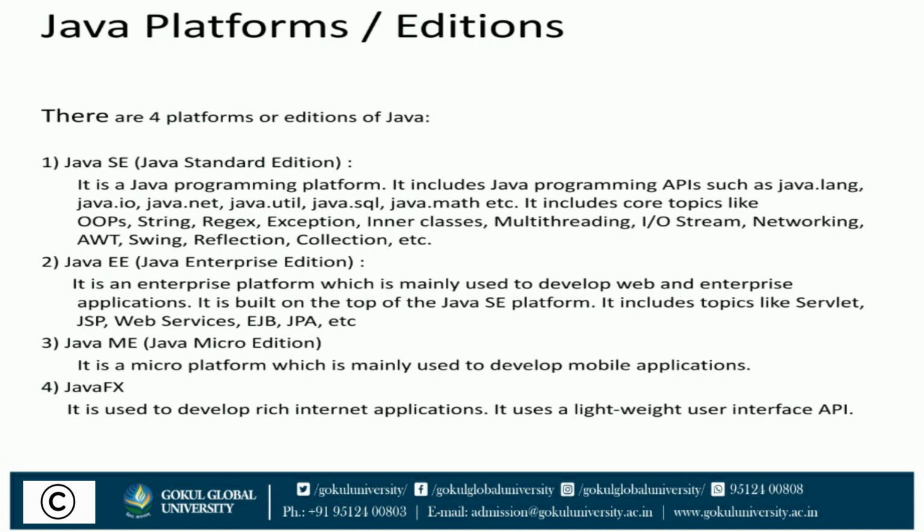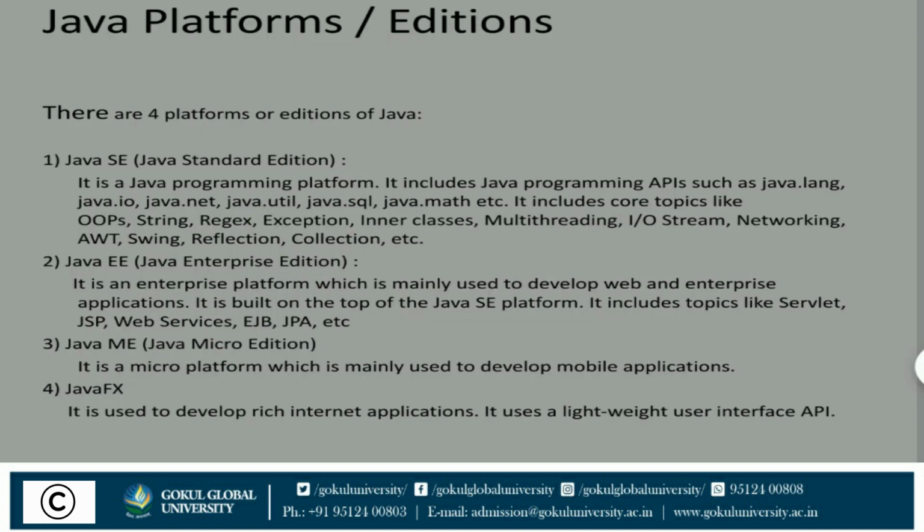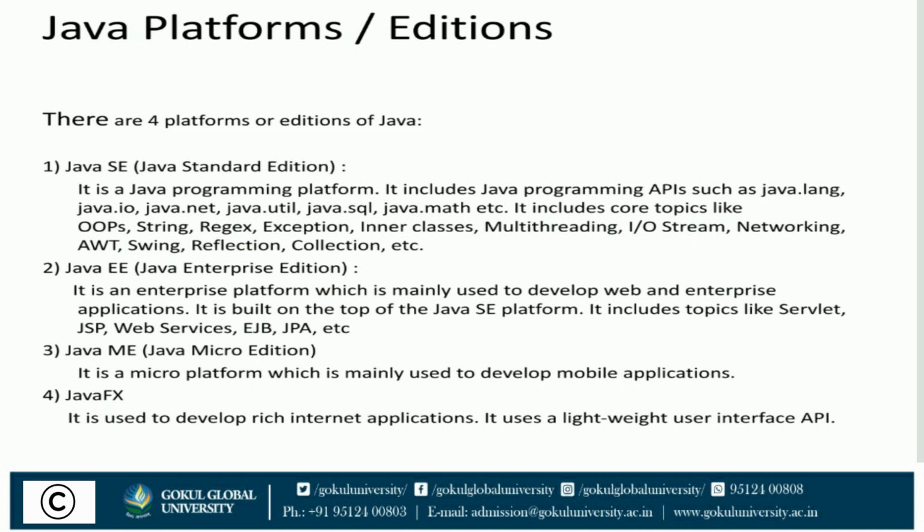Number 2, Java Enterprise Edition. Java EE is an enterprise platform which is mainly used to develop web and enterprise applications. It is built on top of the Java SE platform. It includes topics like Servlet, JSP, web services, EJB, JPA, etc.